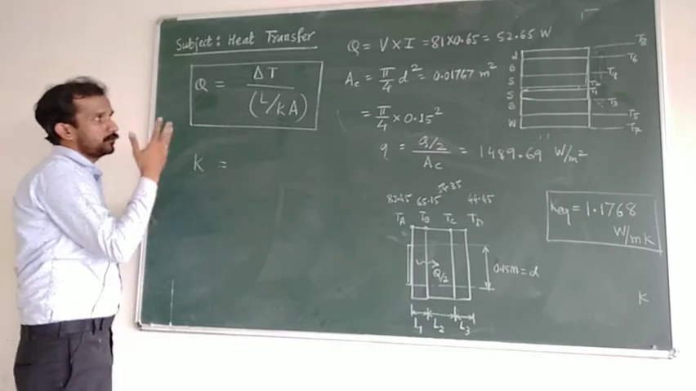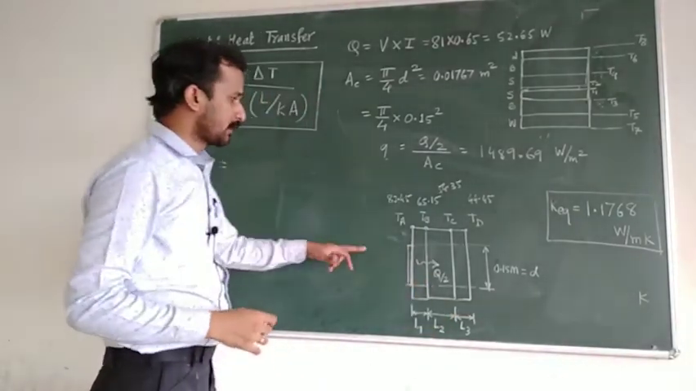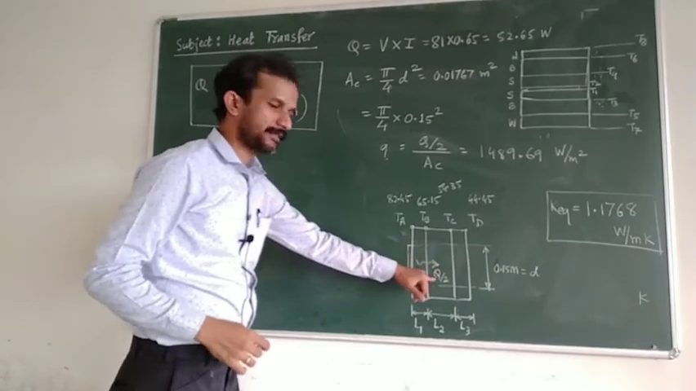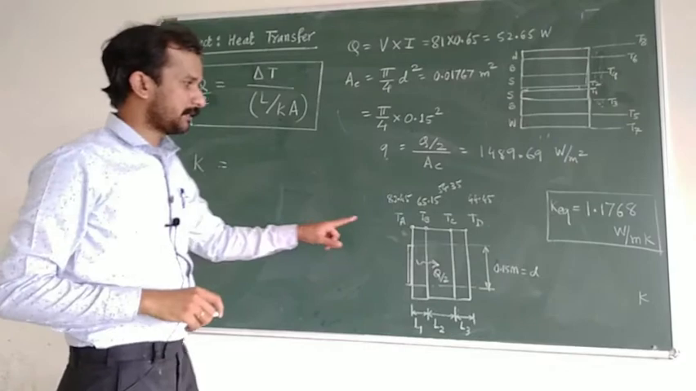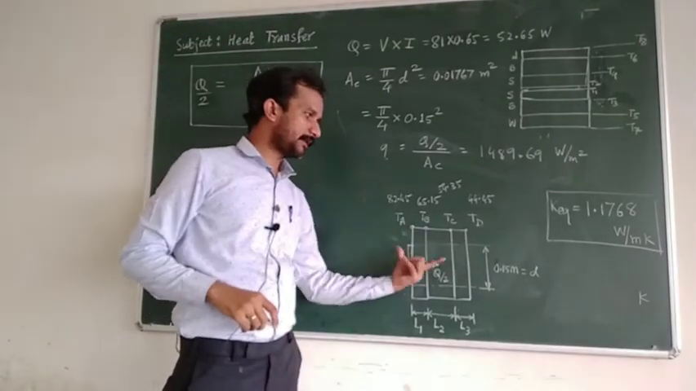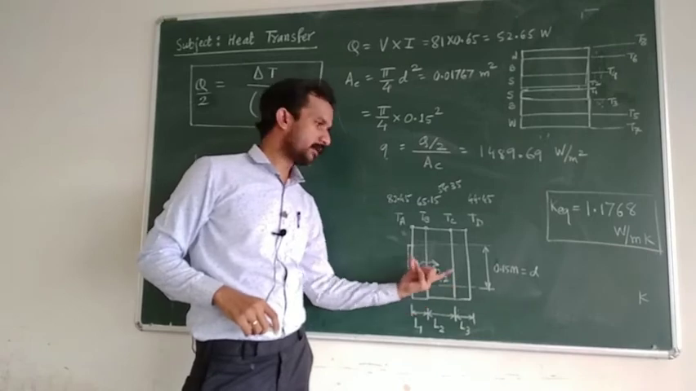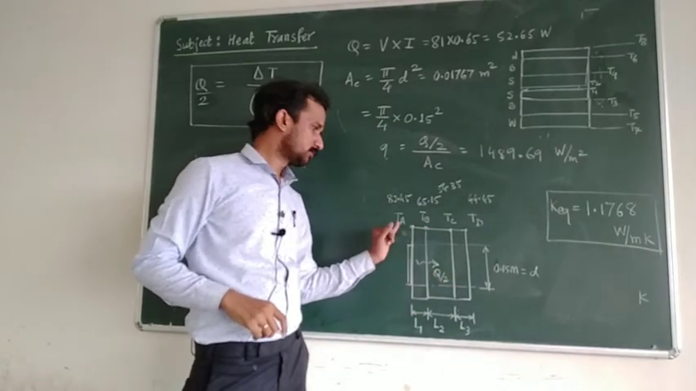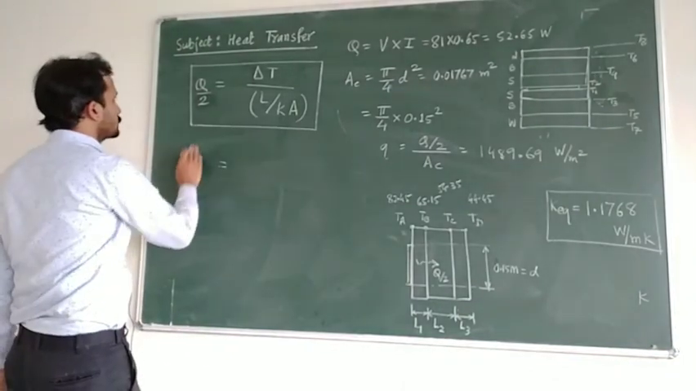Okay, so if I want to use this equation for this complete slab, how will I modify it? I will find out the Q. What is the Q? It is Q by 2. Delta T is what? Across the slab. If I want to find the equivalent conductivity of the composite wall, the complete delta T has to be taken. So it will be TA minus TD.